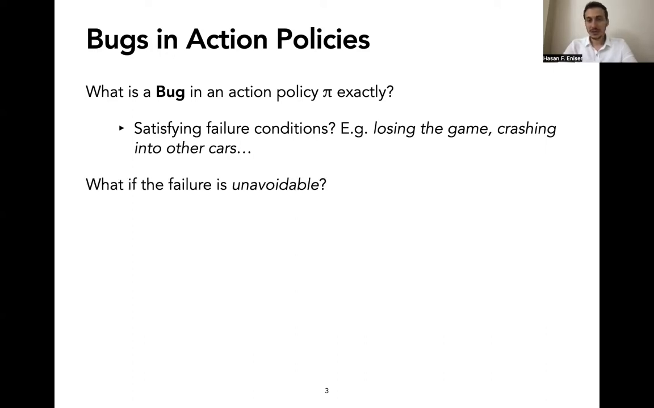But what if the failure is unavoidable? Can we blame the policy in this case? Of course not, because if the failure is unavoidable, then the policy is not responsible for this failure. So we cannot identify such situations as bugs.